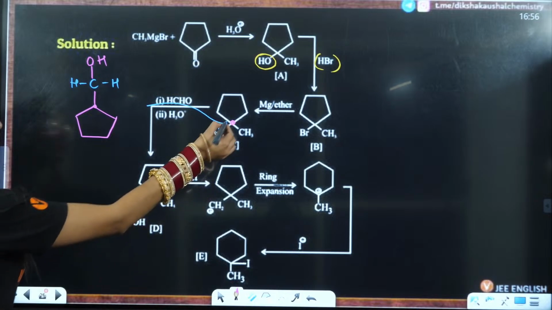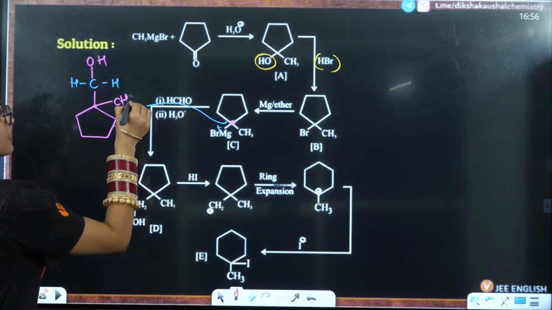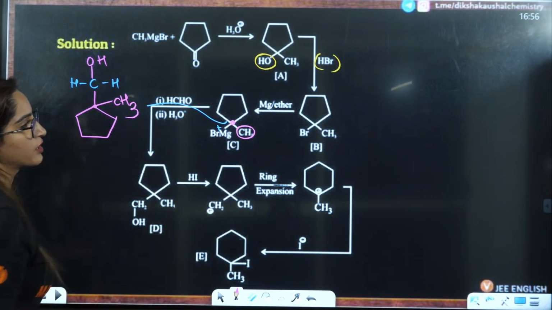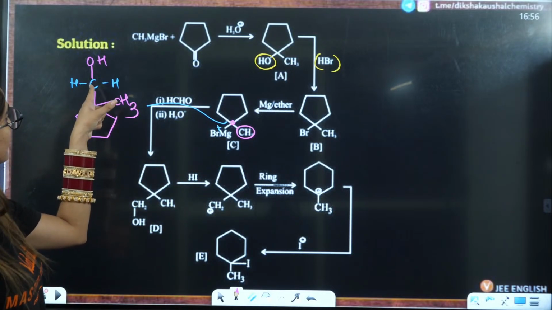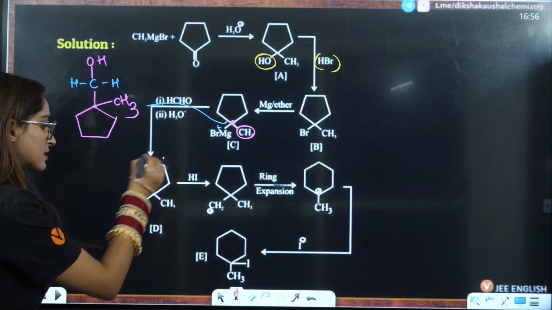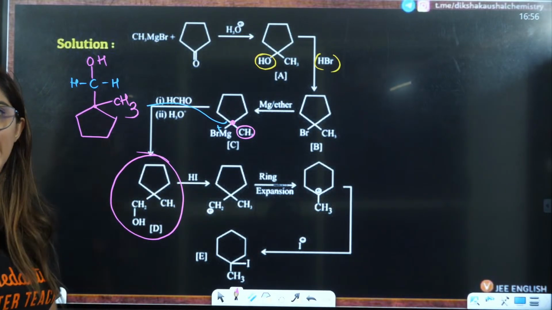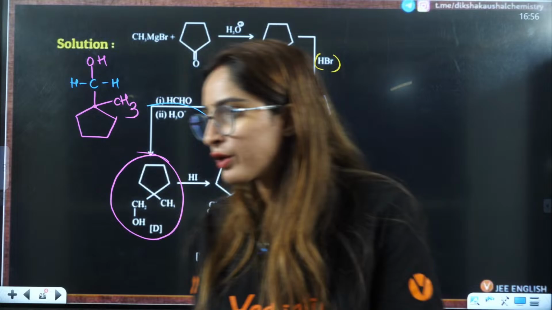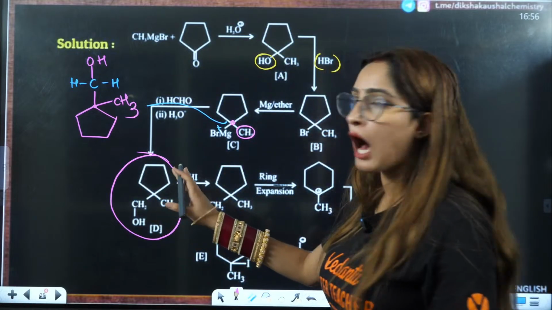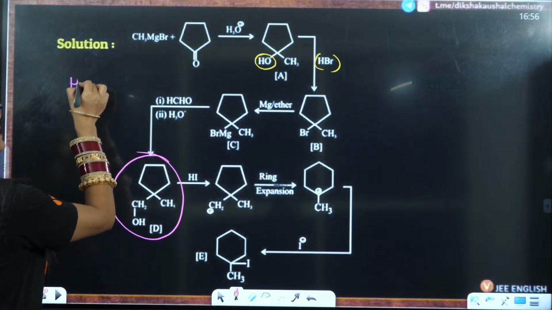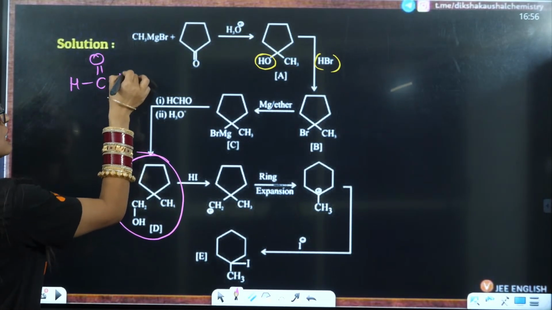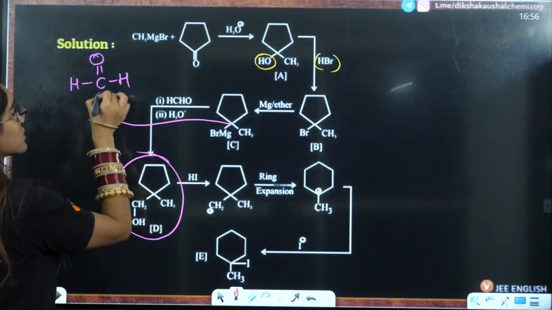And to this carbon, you also have one CH3 that is already attached here. So here you have this CH2OH. This is the compound that you have. Understood how we are going to form this compound, students? How I formed it: this is HC double bond O, and this carbon is going to attack here.